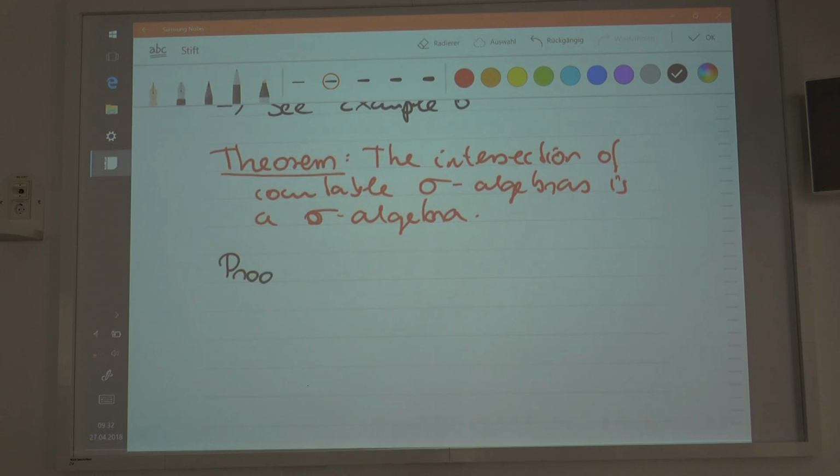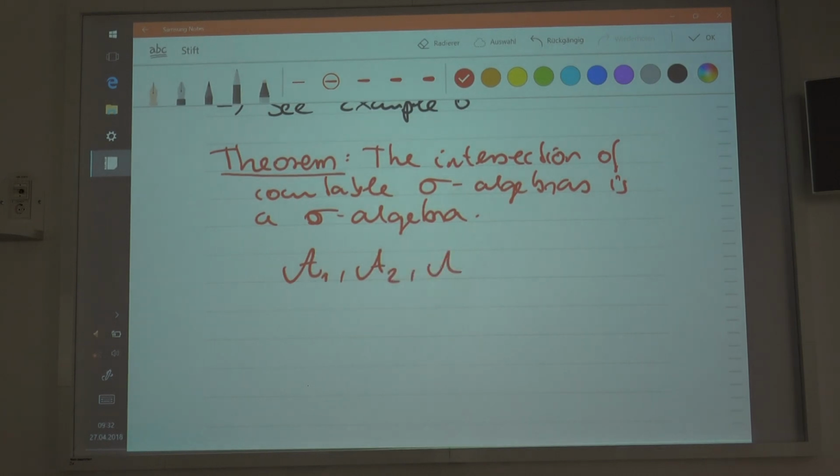Okay. So, but basically, what is it about? So, let me just illustrate this formally. So, suppose that you have the family A1, A2, A3, etc., and suppose that these are sigma algebras.